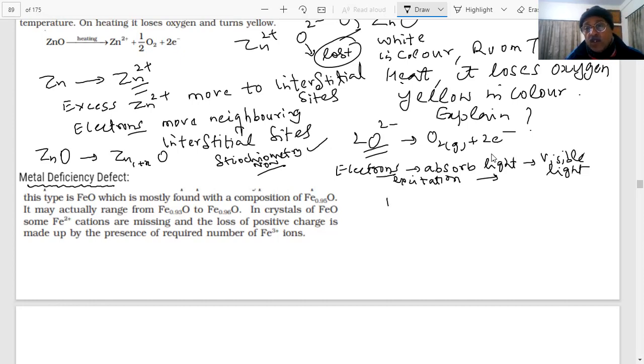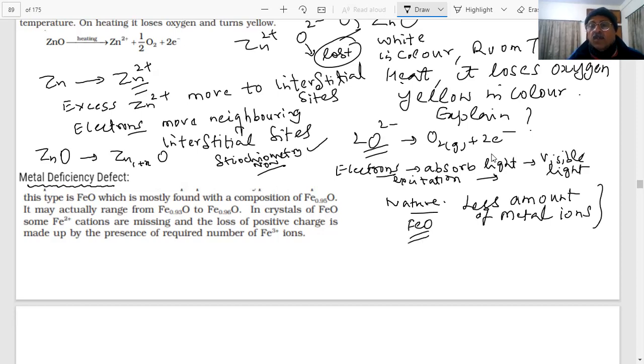Certain compounds in nature are not found in the correct stoichiometric composition, and they contain less amount of metal ions. For example, FeO. This FeO is not found as FeO in nature.